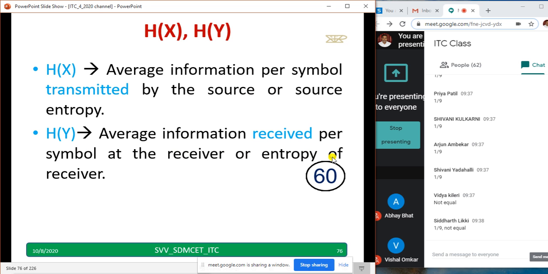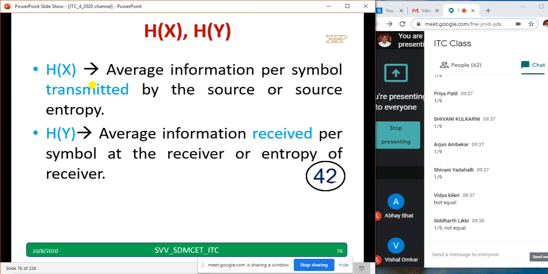Copy down H of X, the average information per symbol transmitted by the source, or in simple words source entropy, and H of Y is the entropy of the receiver. Take a minute, just copy down these two terms, H of X and H of Y. And we write the equation now.